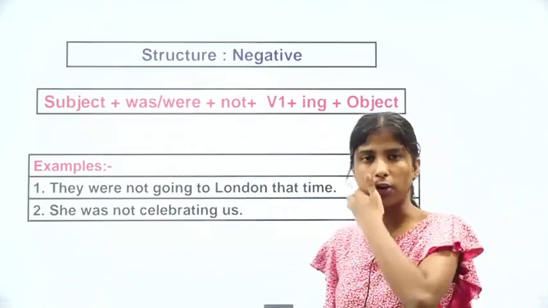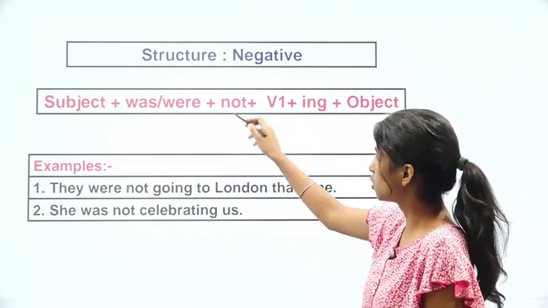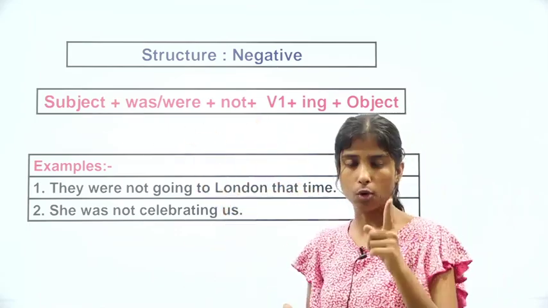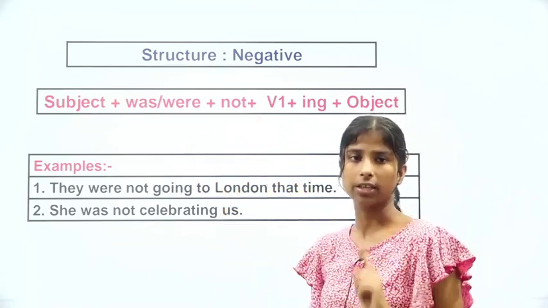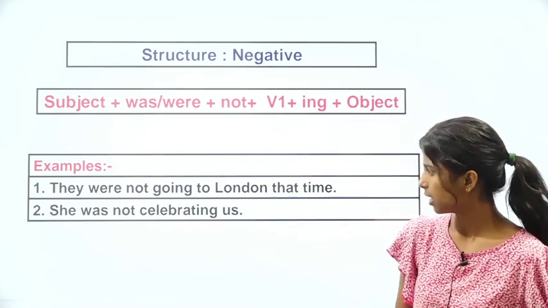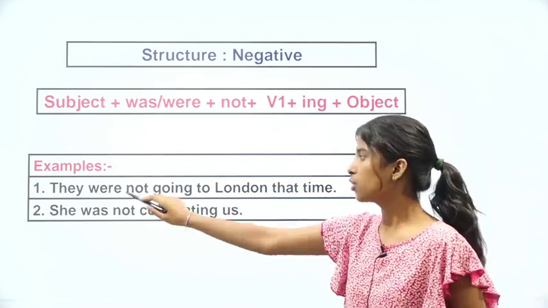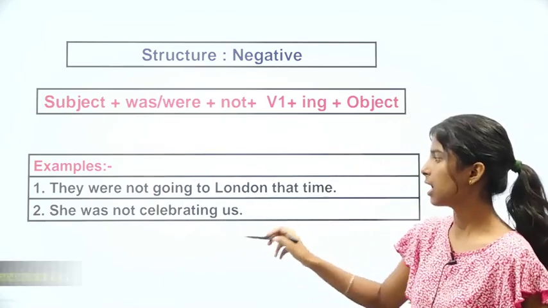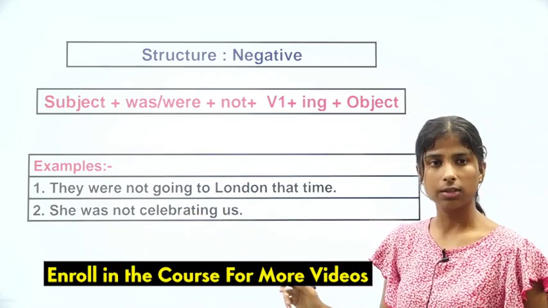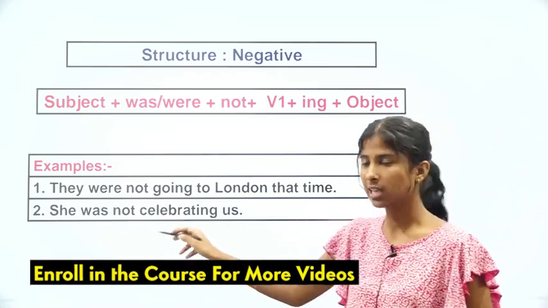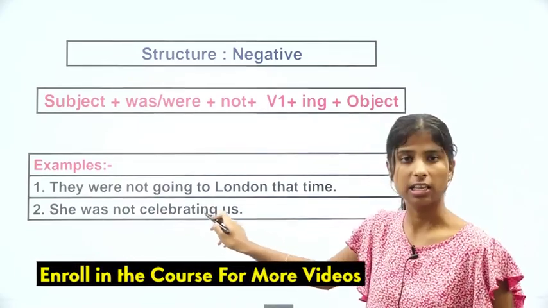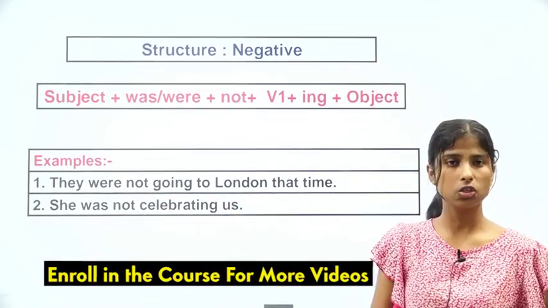Now the structure for negative. The only thing we are going to add is not with was and were. And you people already know this because we've already done this in the basic course. Now here are some examples. They were not going to London that time. She was not celebrating us. You just add an ing. There you go.